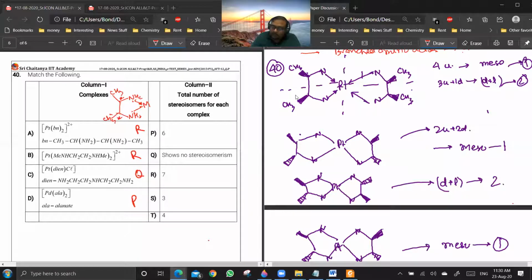Now you see, I can write a configuration in which all CH3 are up. In that case, all up and all down both mean the same configuration. So I am saying all up. For all up, this will be the plane of symmetry.